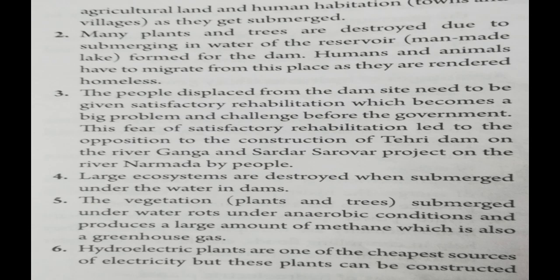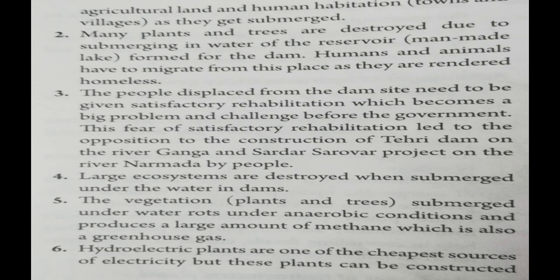The fear of unsatisfactory rehabilitation led to the opposition by the people to the construction of Tehri Dam on the river Ganga and the Sardar Sarovar project on the river Narmada. Still, the people are fighting for their homes which they have lost because of construction of the Sardar Sarovar Dam and Tehri Dam. Large ecosystems are destroyed when submerged under water in the dams. The vegetation submerged under water rots in anaerobic condition and produces a large amount of methane,